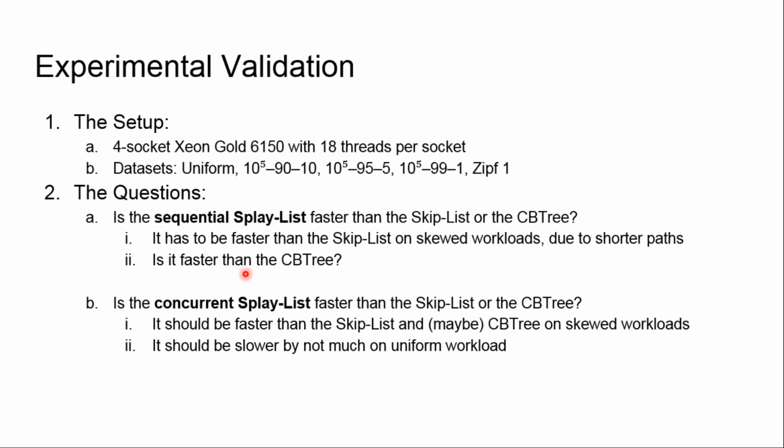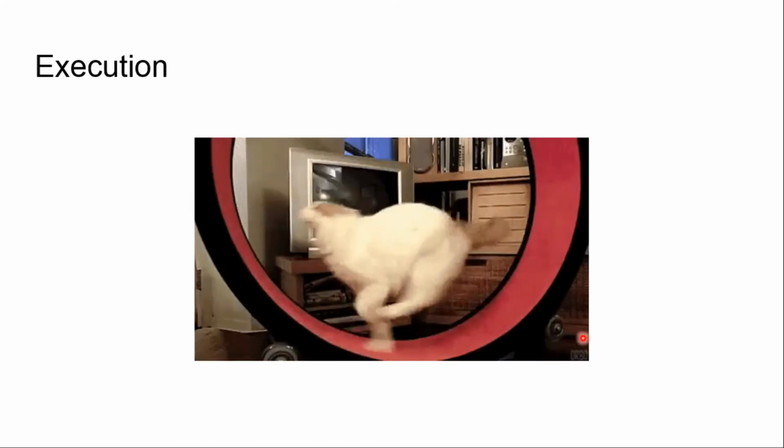What about the second question? Is the concurrent Splay-List faster than the skip-list and the CB3? We want it to be faster than skip-list and CB3 on skewed workloads, and it should be slower by not much on the uniform workload.